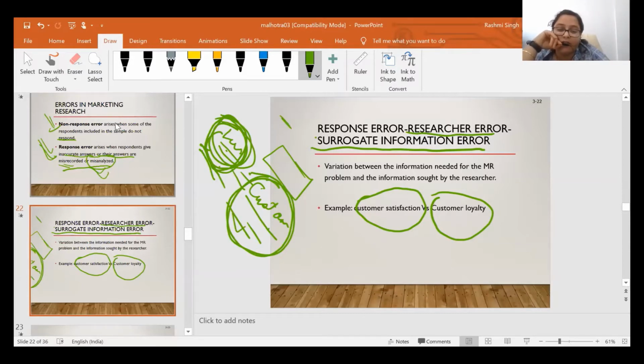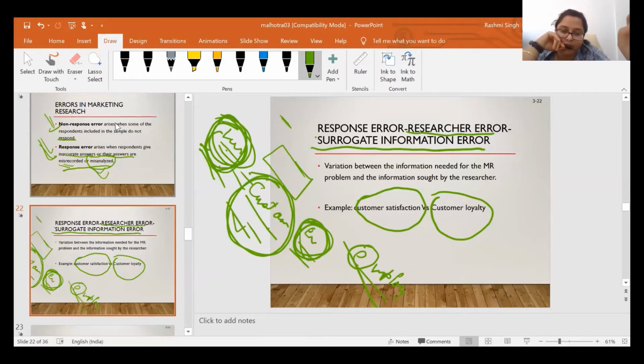Or take employee commitment and employee productivity, let's say. If employees are committed to their organization, they will be highly productive in the job. So you consider that those who are more committed will be highly productive.